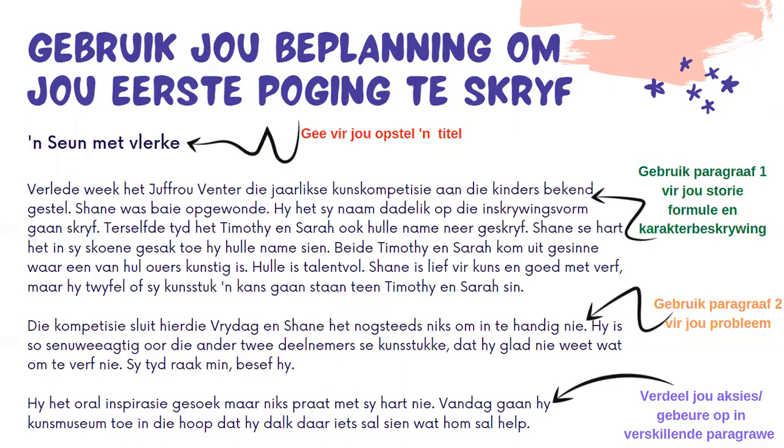Okay, so die eerste ding wat ons wil doen is, ons gee vir ons opstel 'n titel. We're going to give a title to our story. Okay, and I've written a seun met vlerke, a boy with wings, and you'll see how my title fits in with my story. Now, I was able to get this title because I filled in my planning and I knew what my story was going to be about. Okay, so we start off with the title.